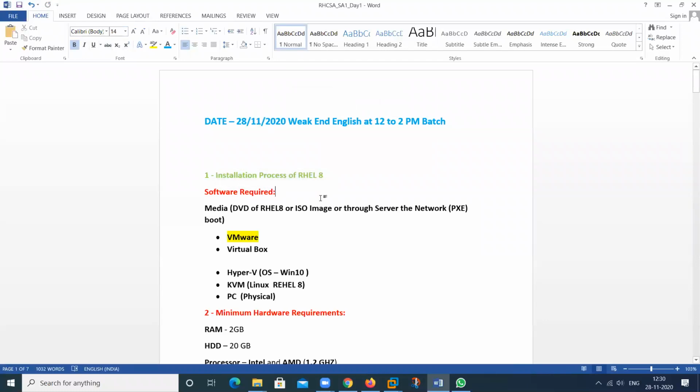After that, chapter 1, because in chapter 1 there is no installation part, but we first discuss some theoretical portion, some theory and some practical part. Like, we want to install my RHEL 8 machine. It can be on VMware software or VirtualBox, Hyper-V, KVM, or a physical machine. So these are the basic requirements for the installation. It can be your physical device, your virtual device, and also on the cloud.